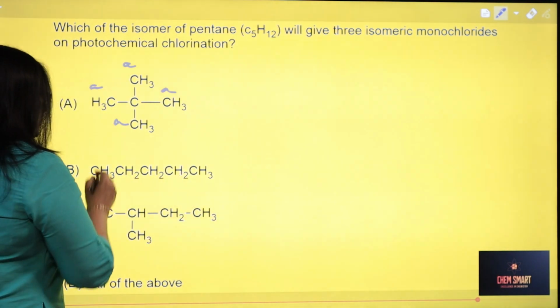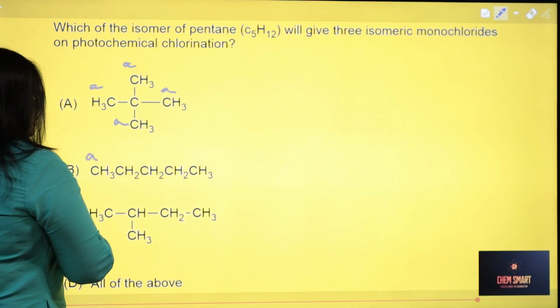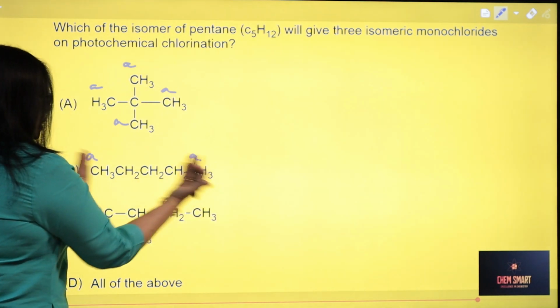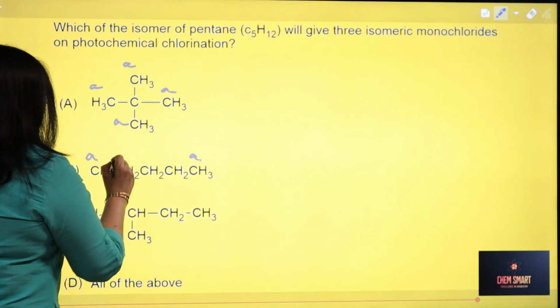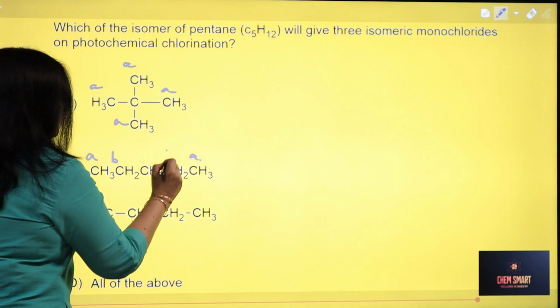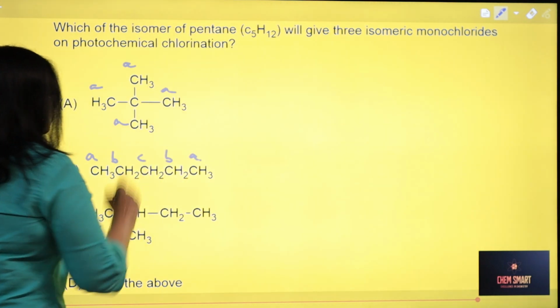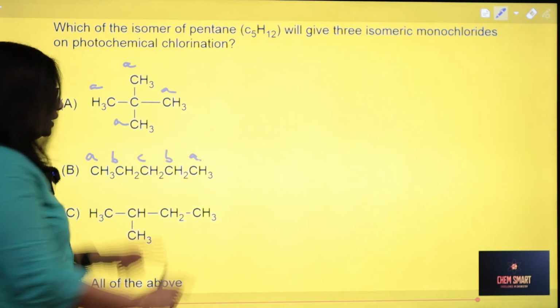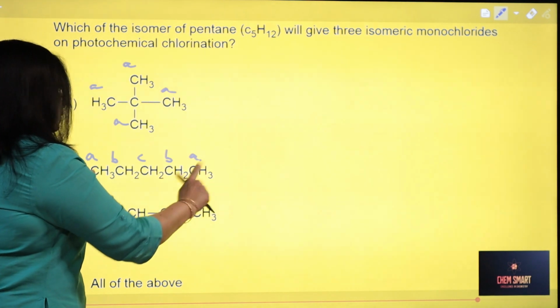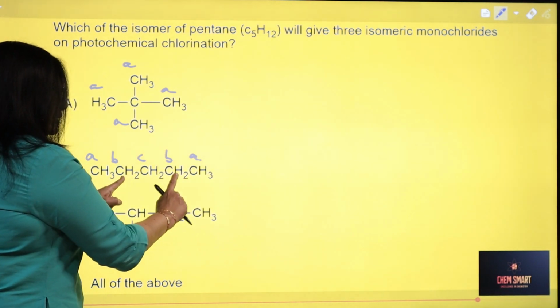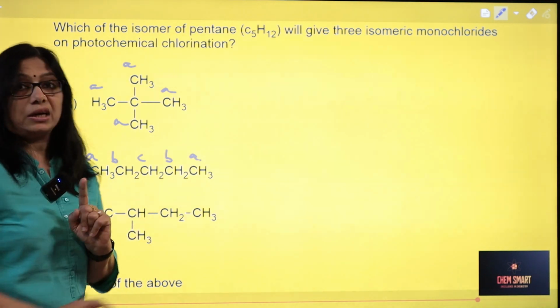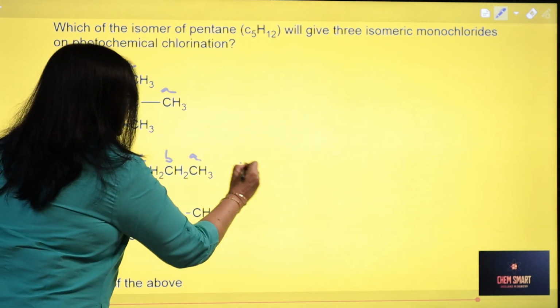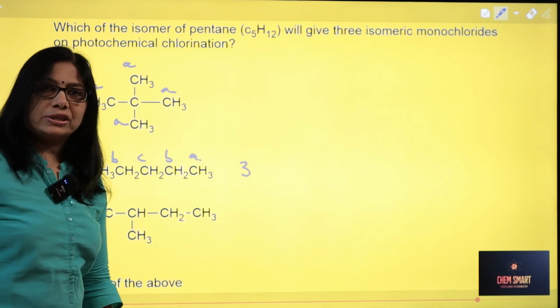But when you come to this, this is A. Then this is also A, identical from both the ends. This is B, this also will be B. But this will be a different one, which is C. So if you substitute here, you will get one product. If you substitute here, you will get a second product. If you substitute here, you will get a third product. So here you will get 3 isomeric monochlorides.